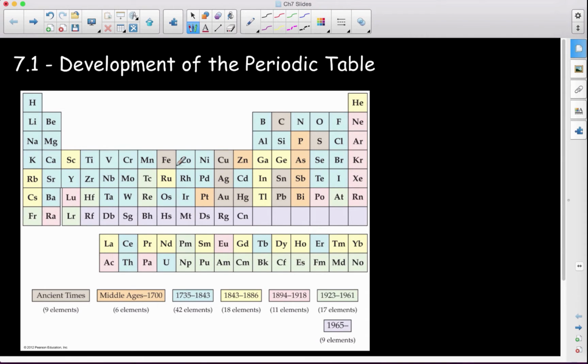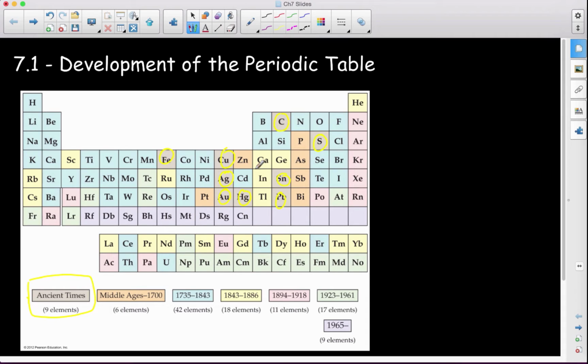If we take a look, just basic historical things we should know, this is just a chart of the relative times we found elements. So some of these elements, iron, copper, silver, gold, mercury, tin, lead, carbon, and sulfur have been known since ancient times. As long as man has been walking the earth, we have record of these elements having been around and people having used these. Now, what makes those elements different and unique from the rest of them?